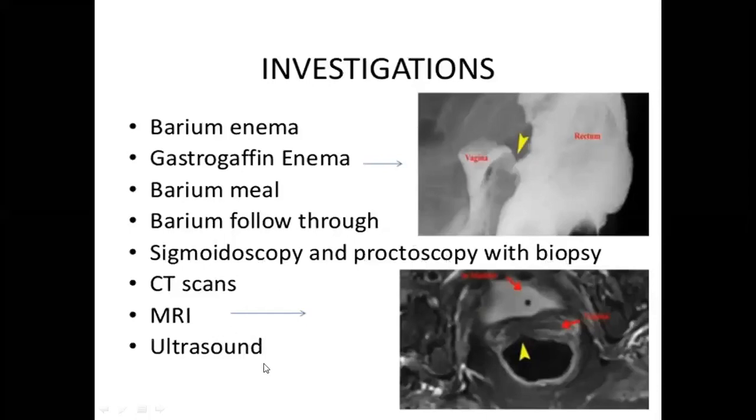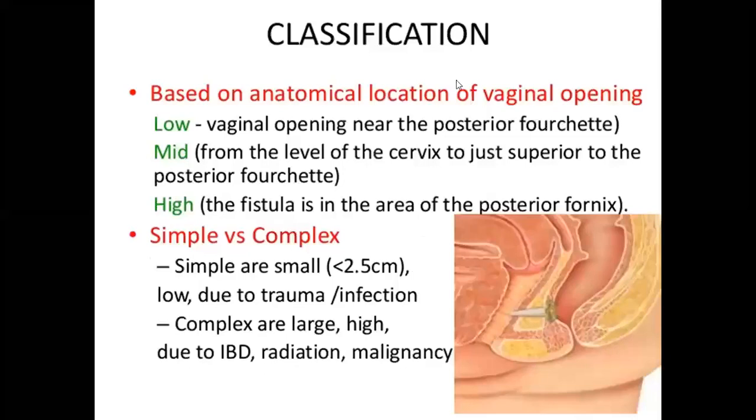These are the tests we ask for. So classification, depending upon the location, they can be high, mid position or low, or simple or complex fistulas depending upon the size and associated complications.